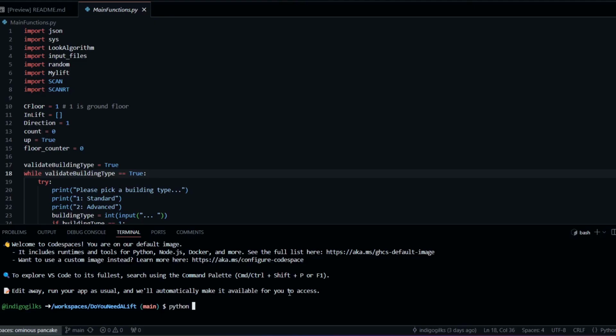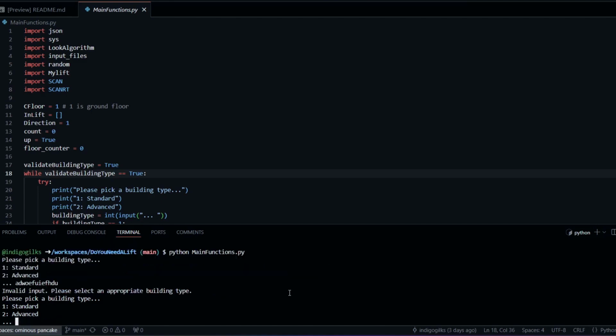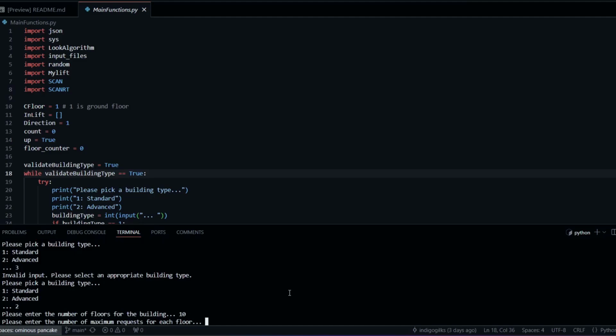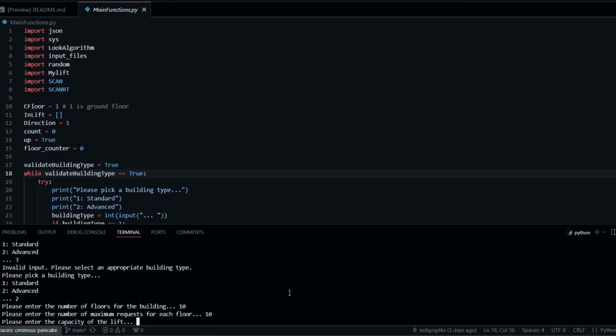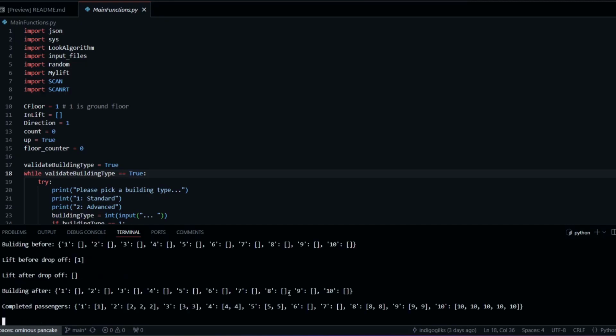So this is just a recording of the main functions algorithm working. We're first presented with the building type, and I'm just going to test the validation here. So the try and except picks up that erroneous data as a string, also data out of the boundaries, also invalid input. So I've selected the advanced and then just put in some test data for the floors, max requests and capacity, and now I'm running the scan algorithm.